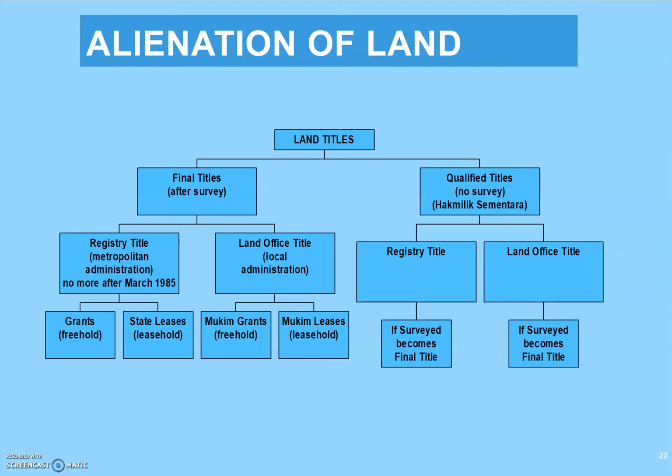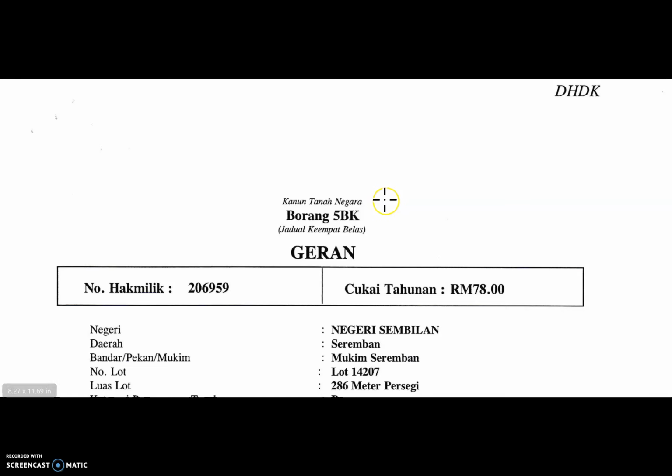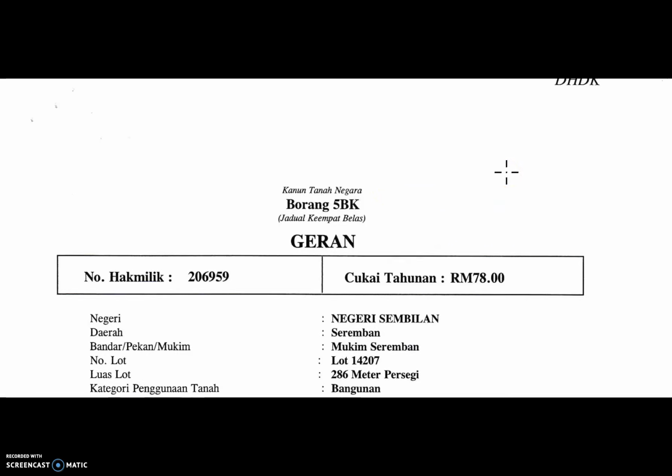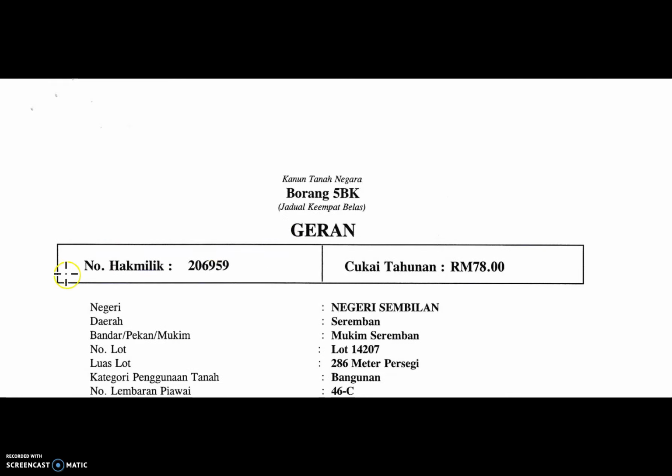Okay, I would like to share with you an example of a grant. This is a freehold property. In Bahasa Malaysia it is grant, G-R-A-N-T. This is the hak milik number, ownership number.